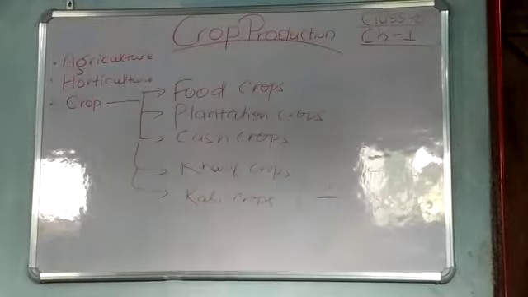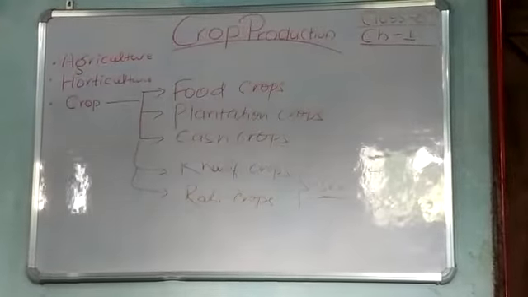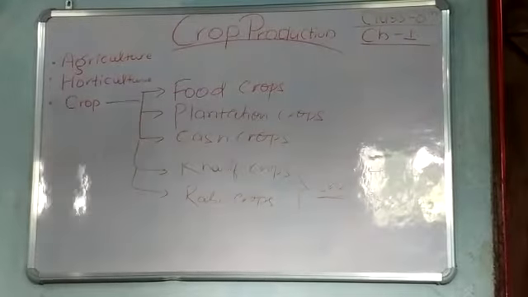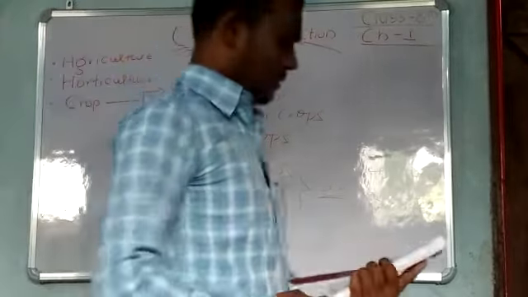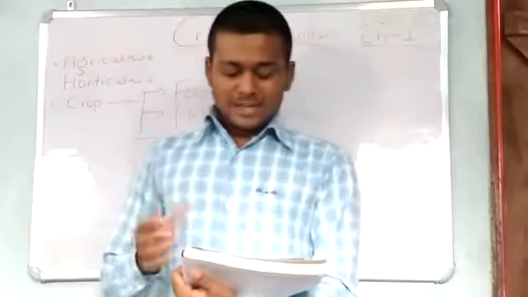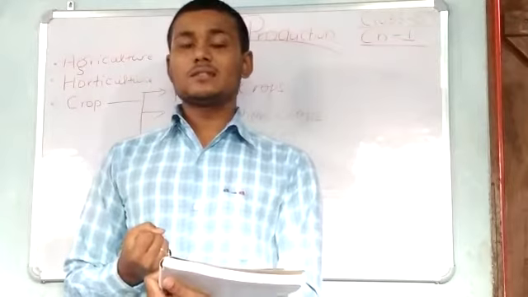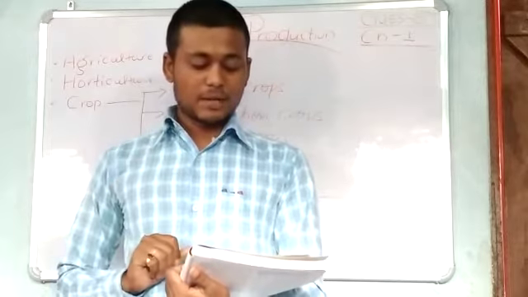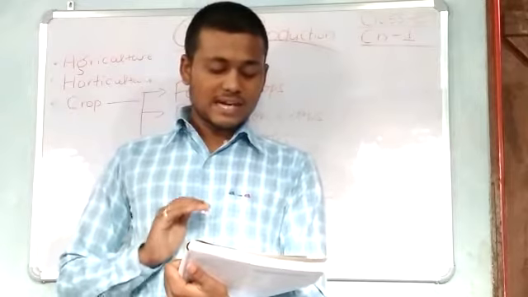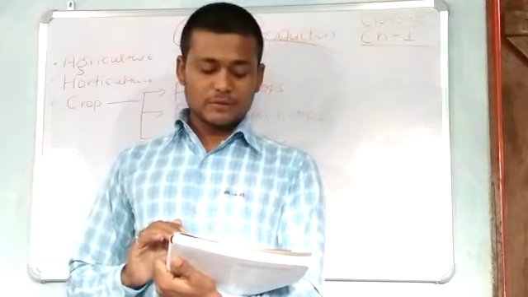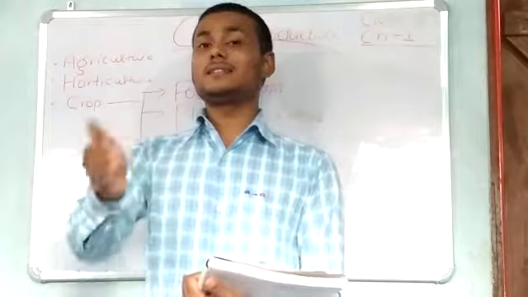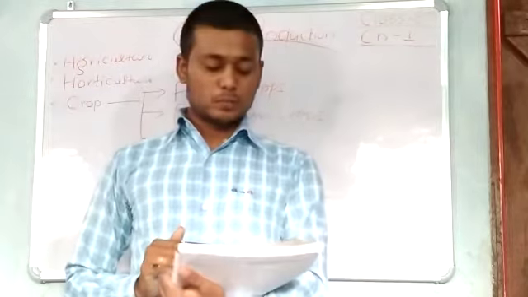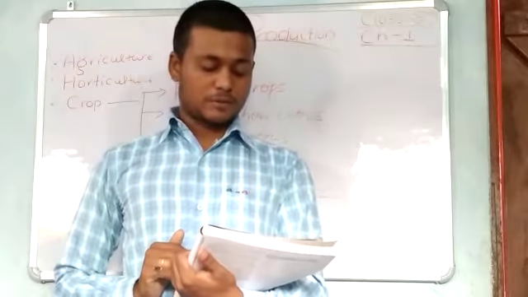Okay, so the first is food crops. Crops grown as food for humans and animals are known as food crops. Plantation crops: crops grown in large estates, often for sale in distant markets, are said to be plantation crops.